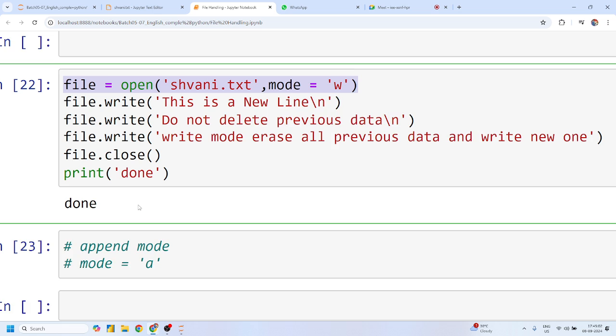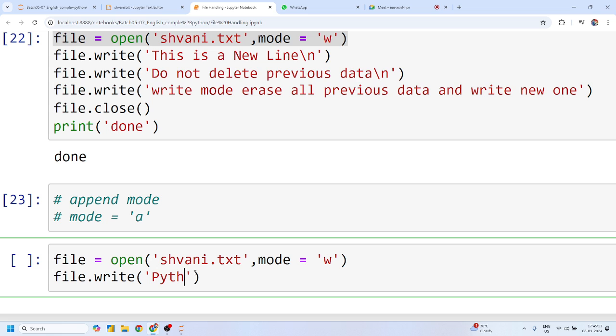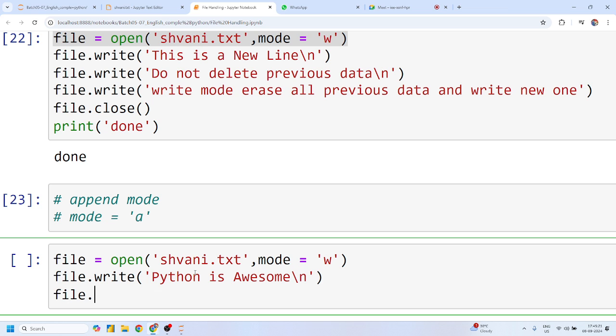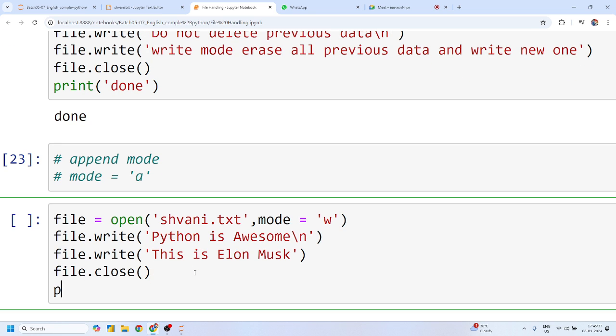Let me open this file and write new content: file.write("Python is awesome\n"), then "This is Elon Musk". Then file.close(), and I'll write "done" as my success message.